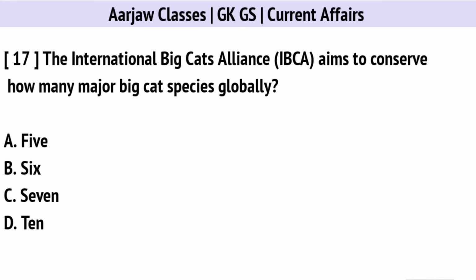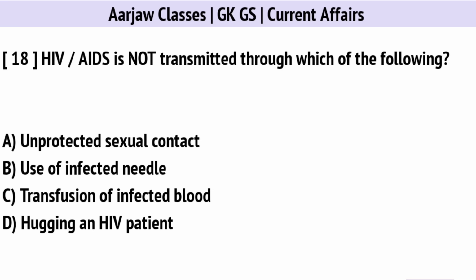The International Big Cats Alliance aims to conserve how many major big cat species globally? Correct option is C. 7. HIV or AIDS is not transmitted through which of the following? Right option is D. Hugging an HIV patient.